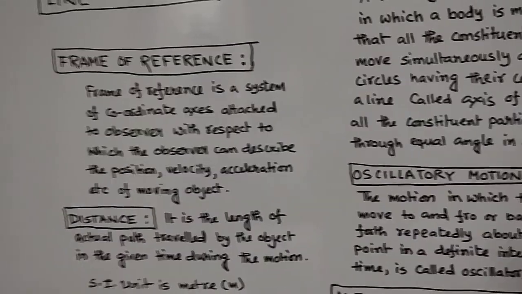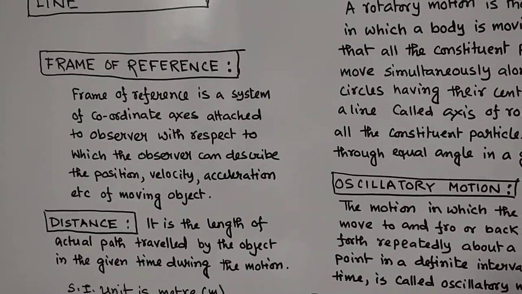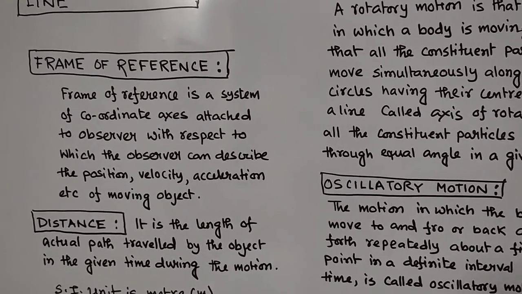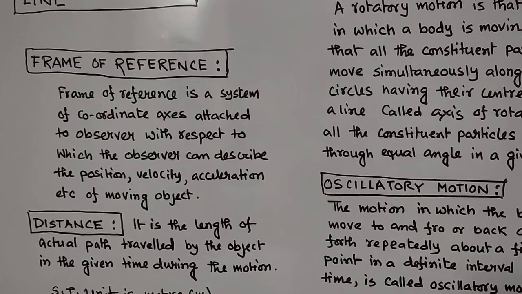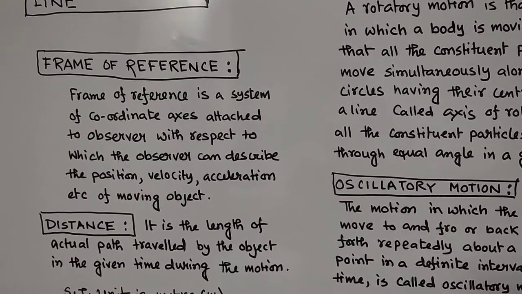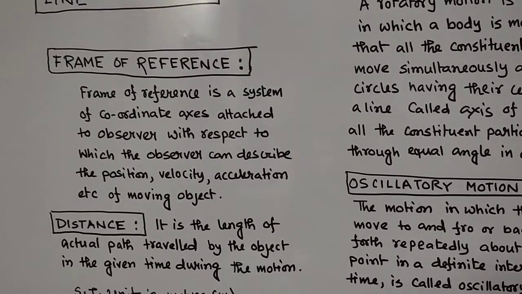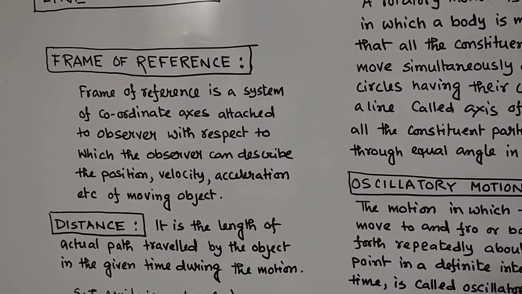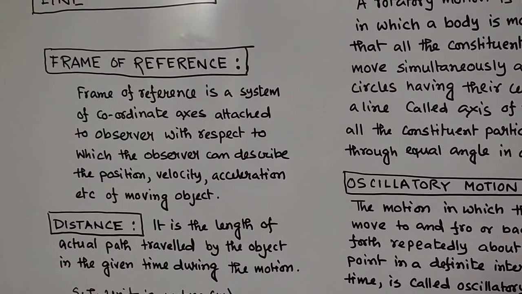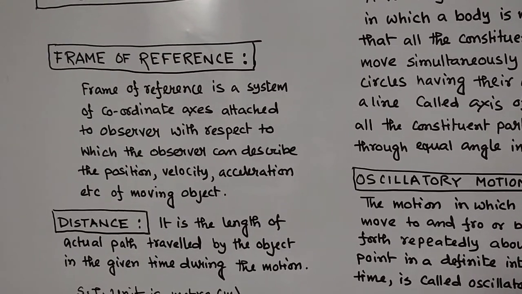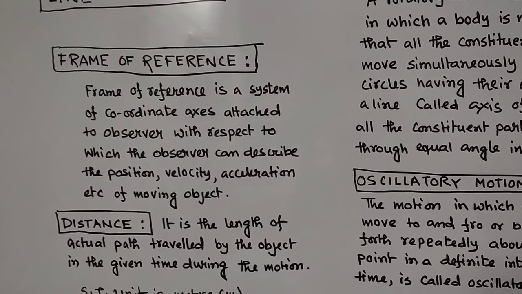So what we have written, let me read out. Frame of reference is a system of coordinate axes attached to an observer, with respect to which the observer can describe the position, velocity, acceleration, etc. of a moving object. If you consider yourself as an observer, you have to consider your position as the intersecting point of the three axes, or you can consider your position to be at the origin.